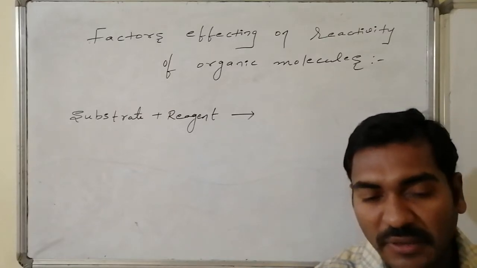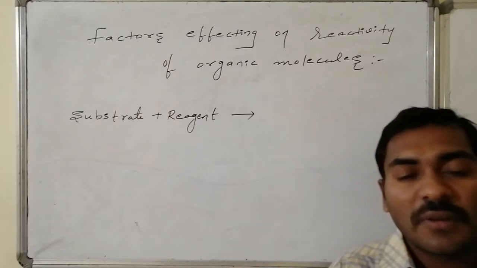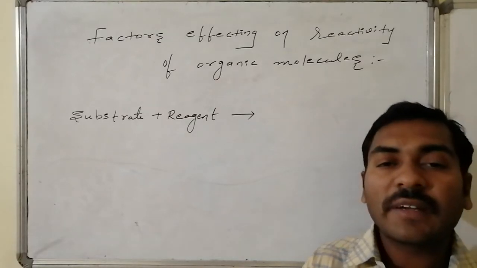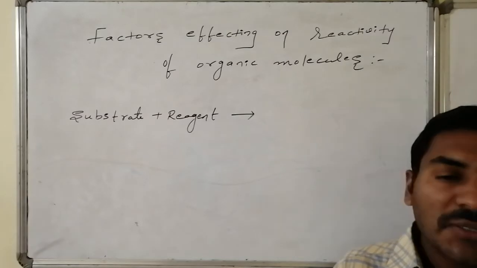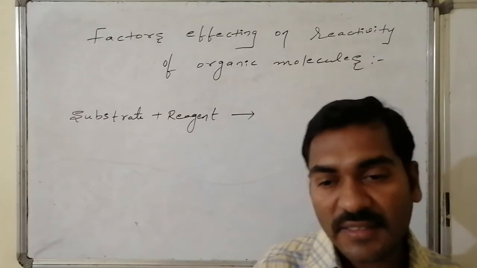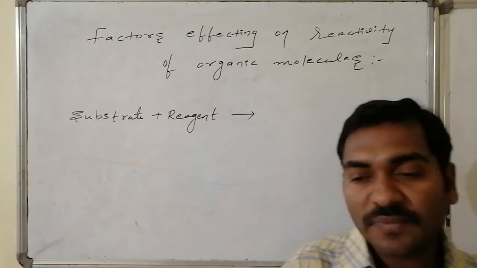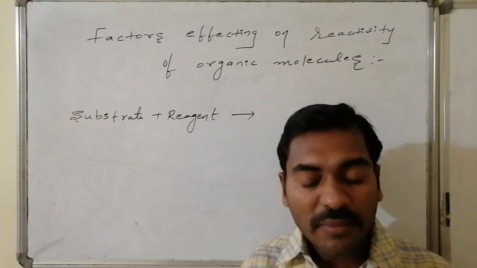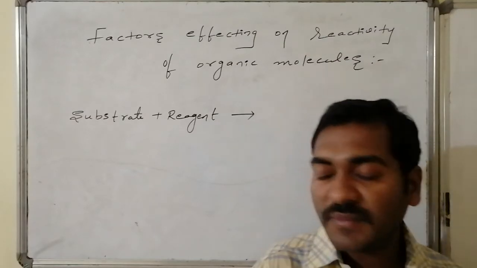Thus on these different varieties of chemical elements consisting of the substrate, the reagent chooses a place where electron deficiency, electron excessness, that is polarity, is more. Whichever bond consists of polarity, that particular bond is getting affected by the reagent.